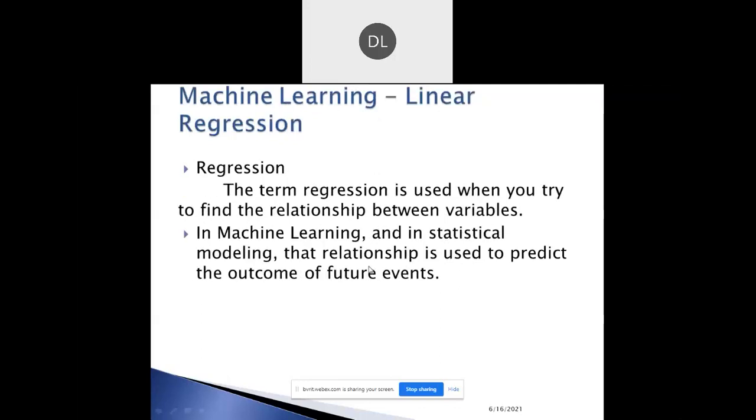So the next topic is linear regression. The term regression is used when you try to find a relationship between variables. So how to find out the relationship between the variables? By using linear regression concepts only. By using this concept, we can predict the outcome of future events. So the relationship is one of the important things. By using the relationship only, we can predict the outcome of future events.